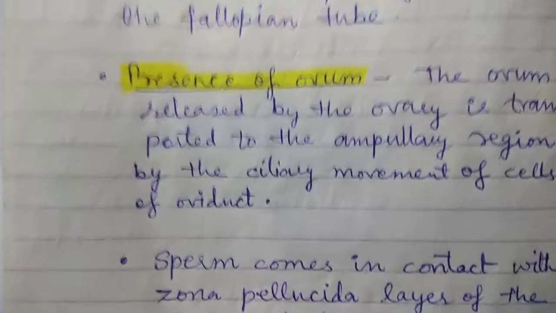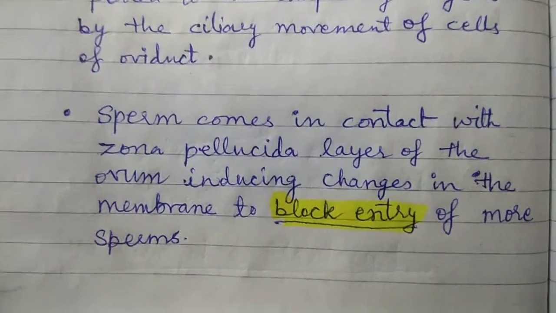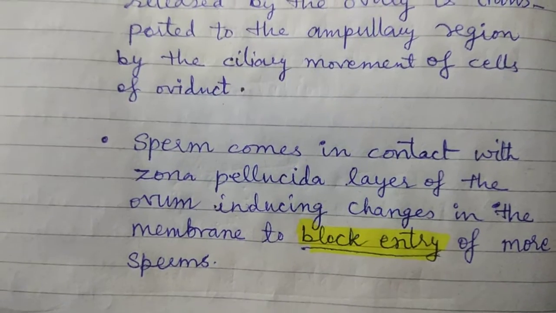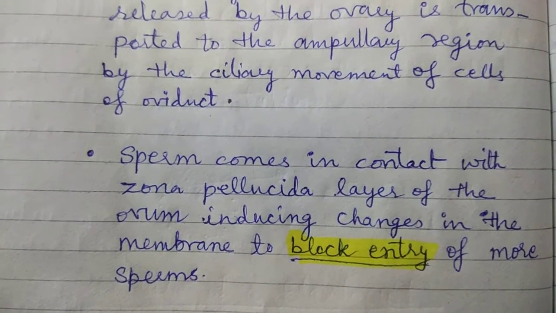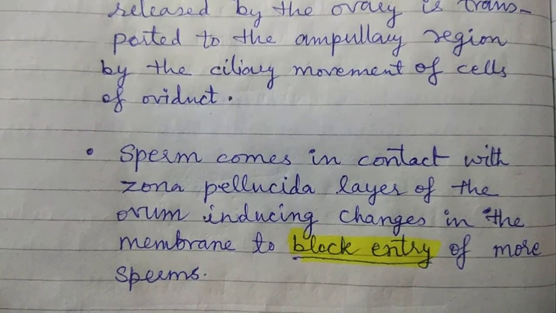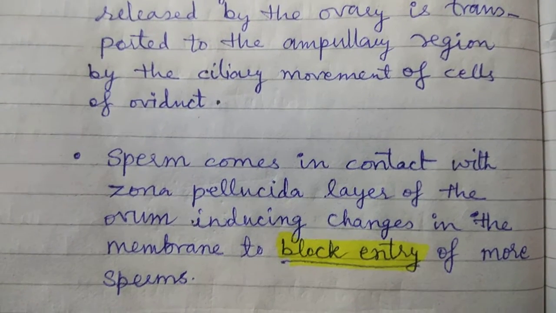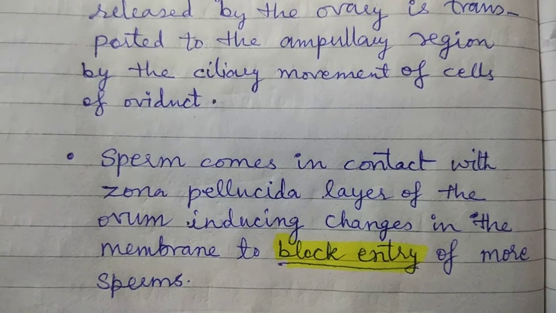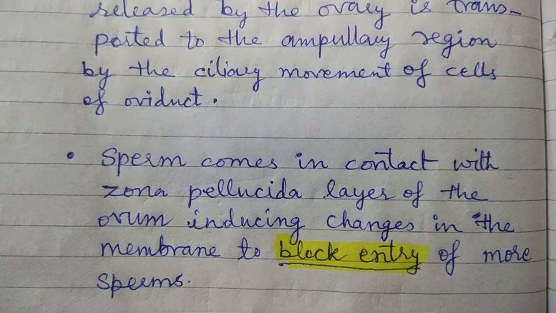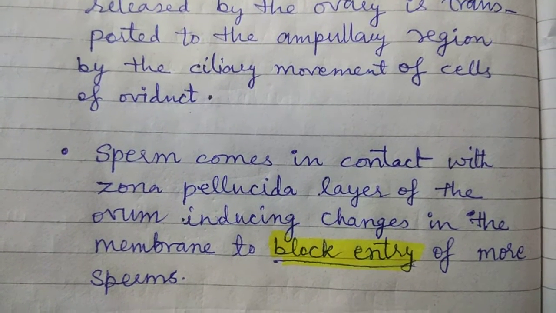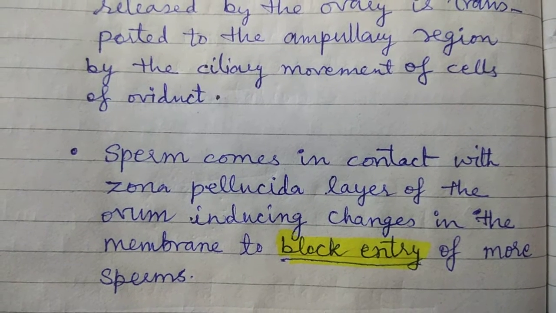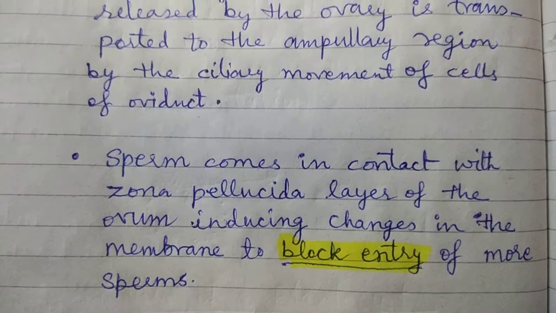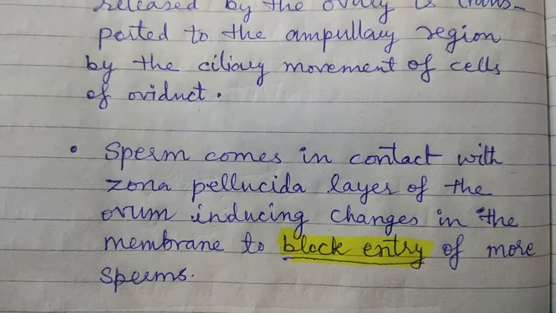Now the sperm comes in contact with the ovum, and the outermost layer is the zona pellucida. As soon as the sperm comes in contact with the zona pellucida layer, it induces changes in the membrane which lead to the blockage of more sperms. One sperm has already entered, passed through the zona pellucida, but now no more sperm can enter.